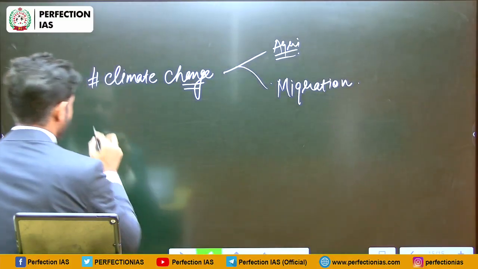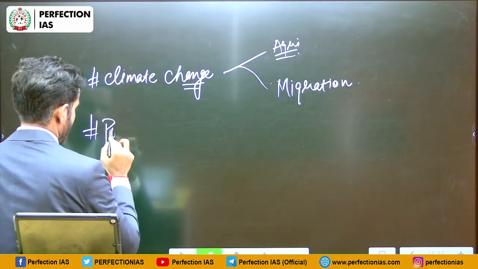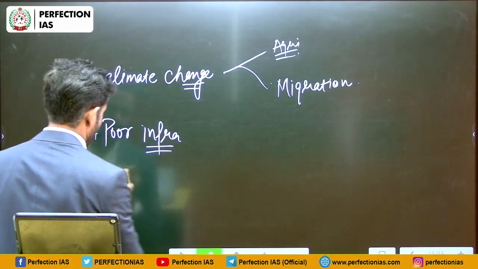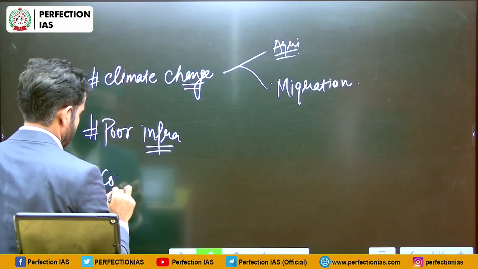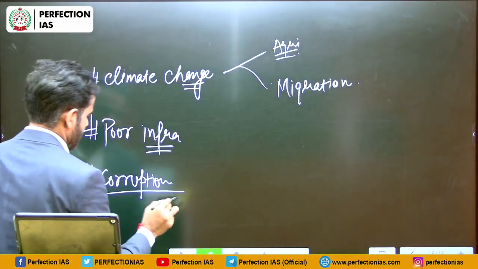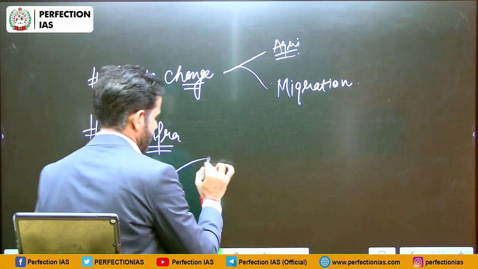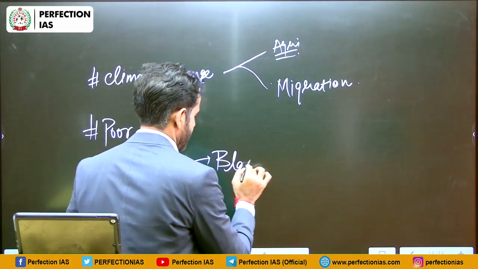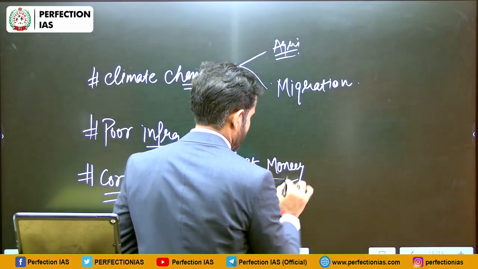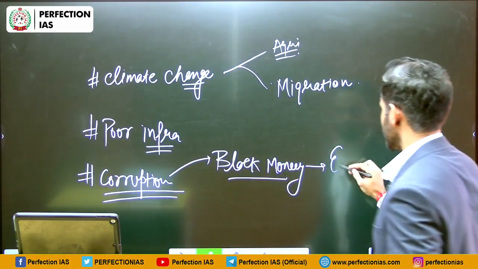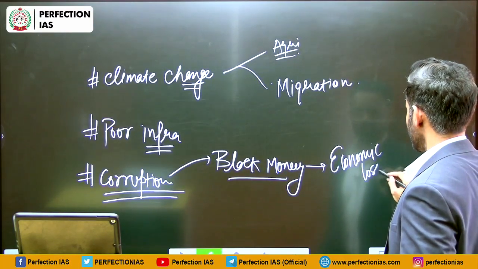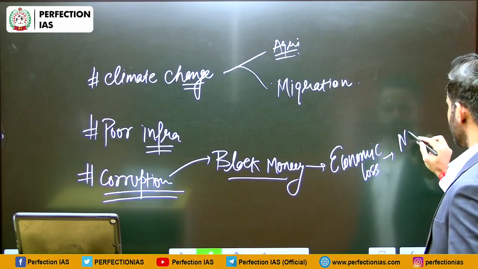Then poor infrastructure is another problem. Then corruption is another problem. Because of corruption, there is an instance of black money. So it will lead to economic loss for the country, for the nation.